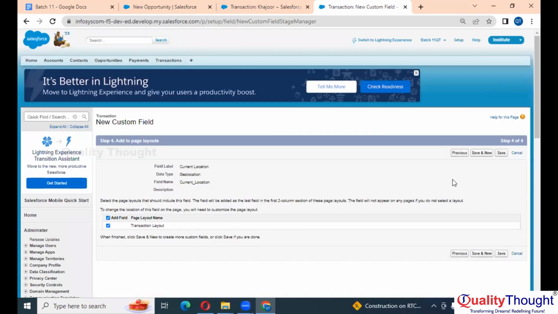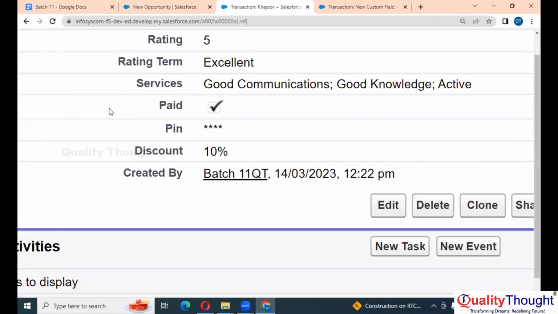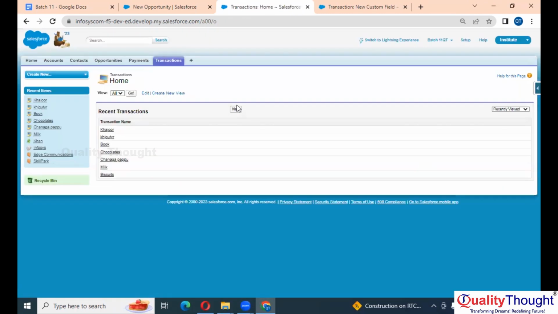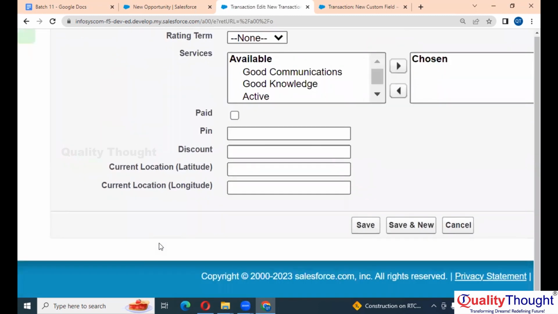and save. Right now, you people have to say what are the things that we observed, what you have observed. Let's hear one by one from each and every one. Using geolocation, it will create one latitude and one longitude.